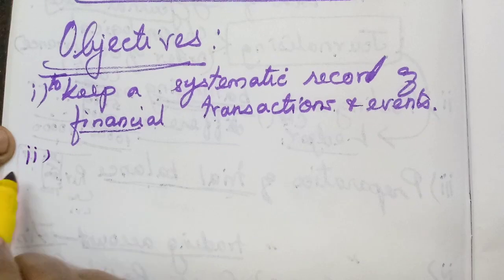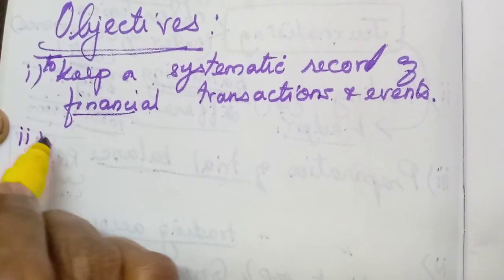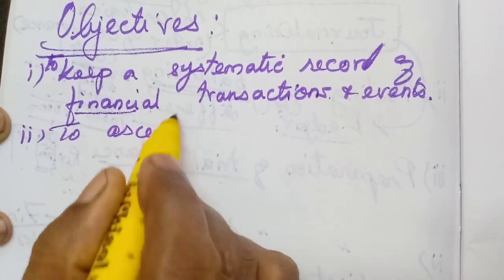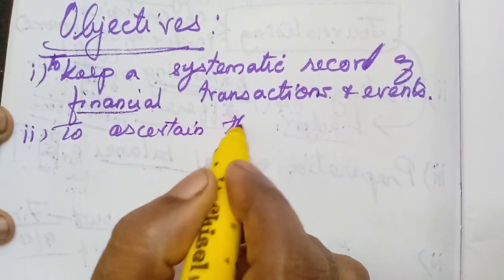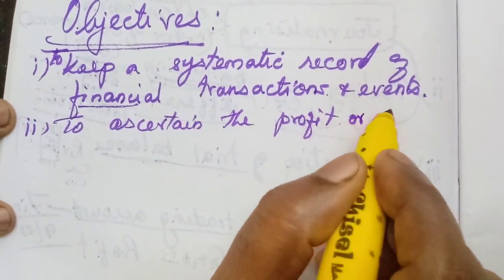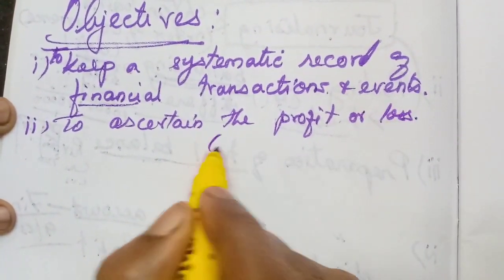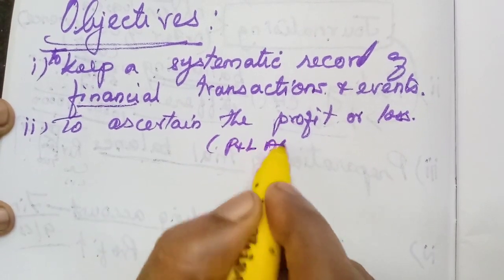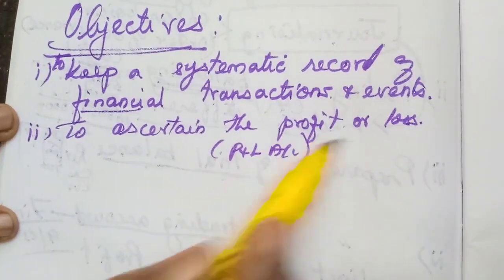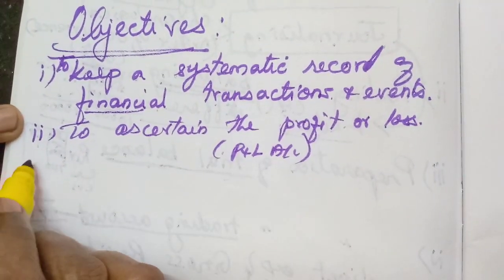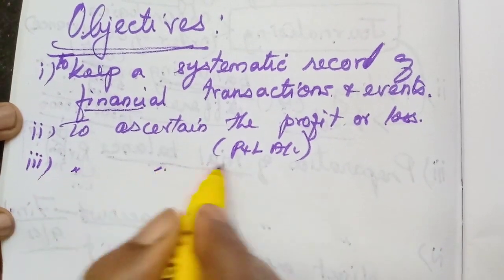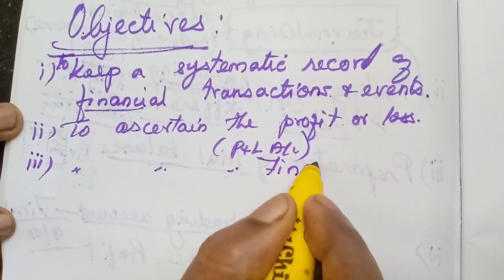The second objective is to ascertain the profit or loss of the business. This we can ascertain with the help of the profit and loss account. So the second objective is to ascertain the profit or loss of the business enterprise. Then the third point is to ascertain the financial position of the business.